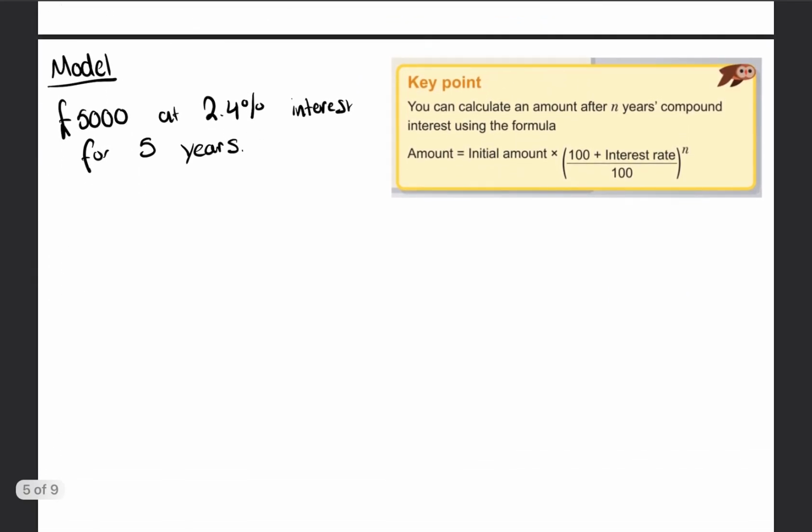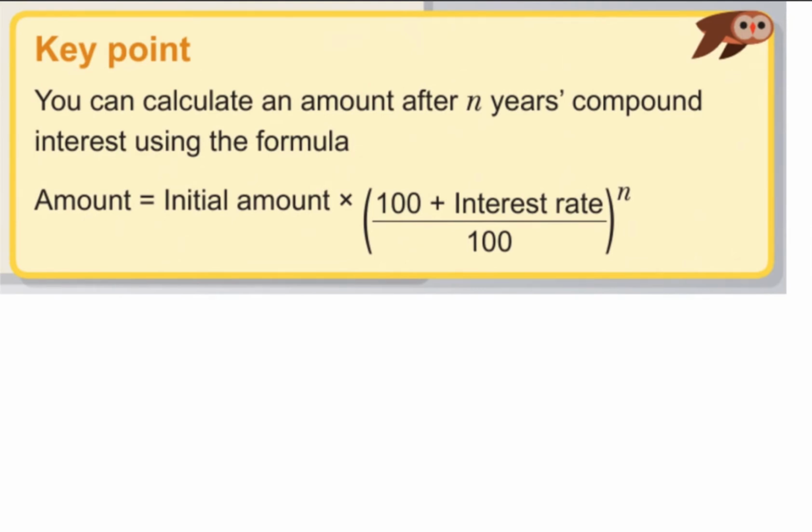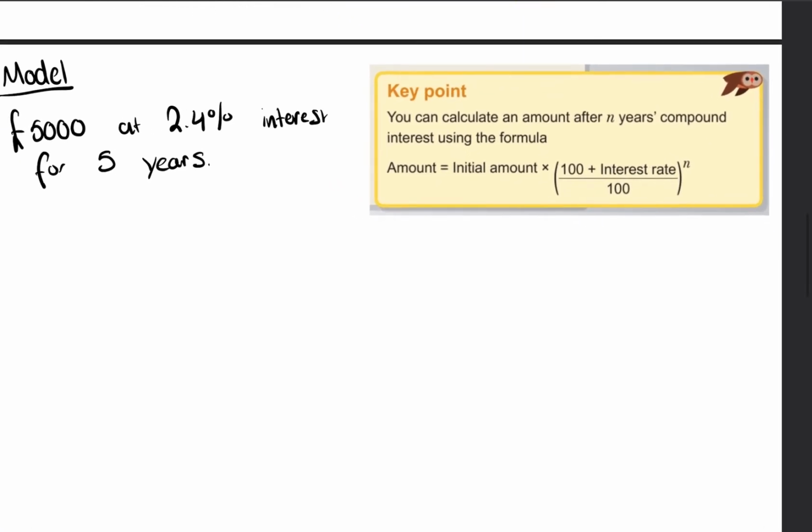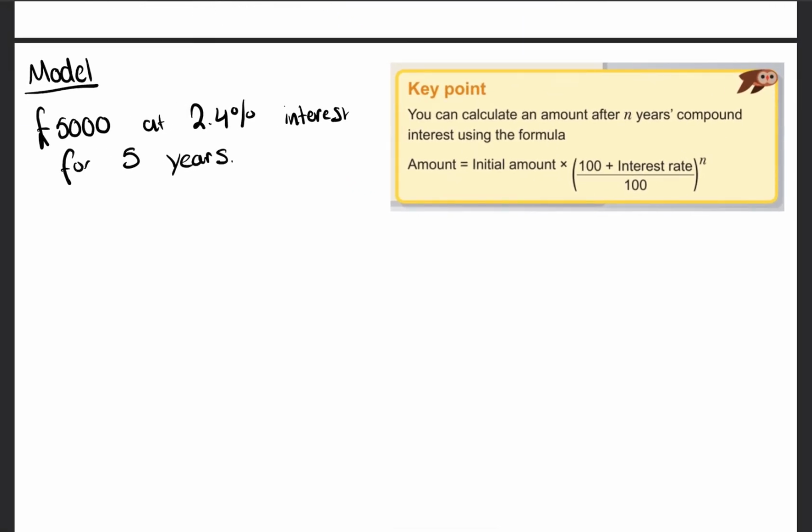Right, so here's a key point. Can you write this down? You can calculate the amount after n years of compound interest using this formula. Initial amount times 100 plus the interest rate over 100 to the power of n. Let me show you. So you've got £5,000 at 2.4% interest for 5 years.